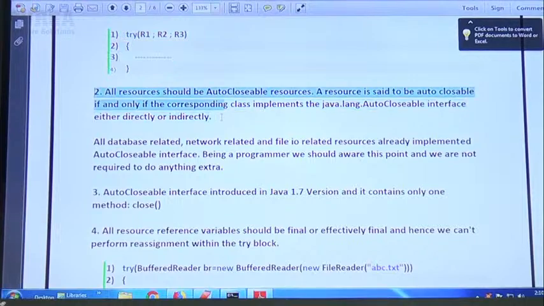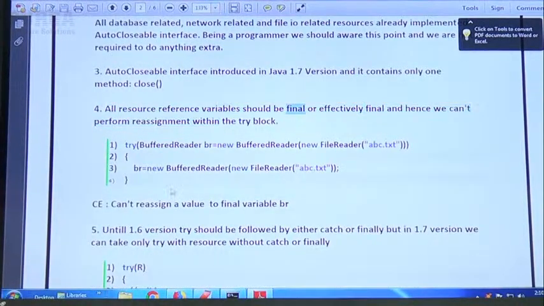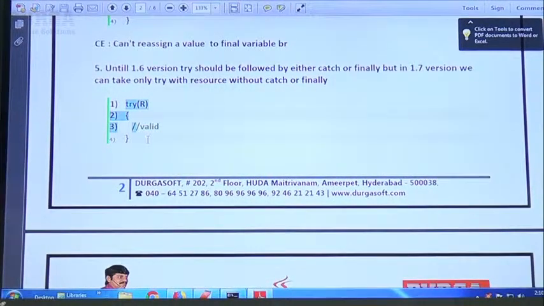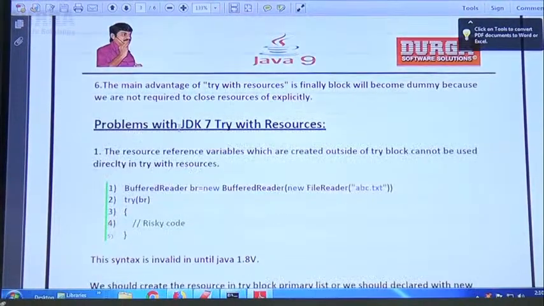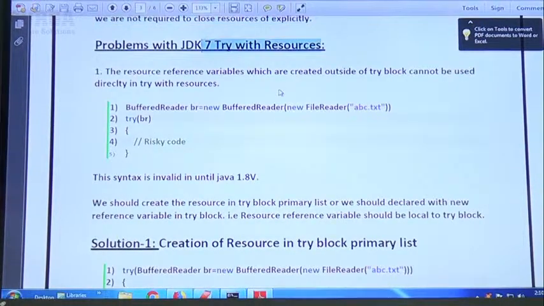Next, all the resources should be auto closable. After that, all resource reference variables are implicitly final, so within the try block we cannot perform reassignment. Next, try without catch or finally is valid syntax from 1.7 version. Sir, this line is a very important line: the main advantage of try with resources is that the finally block will become dummy because we are not required to close the resources explicitly. Sir, problems with JDK 7.